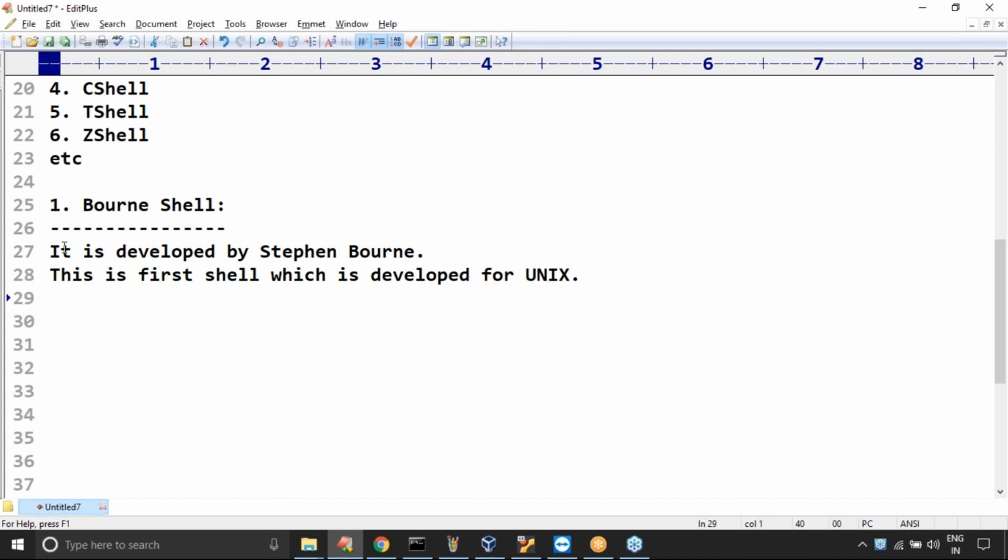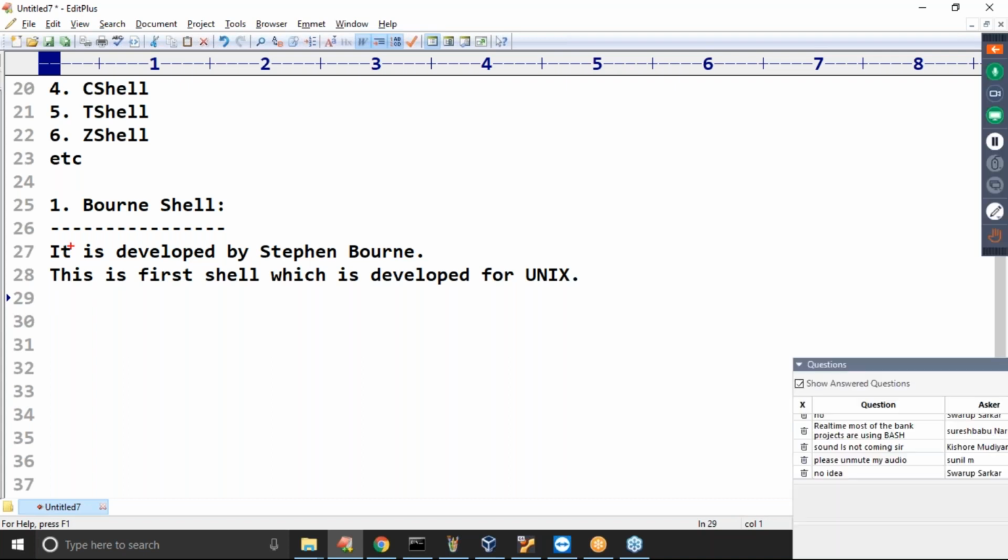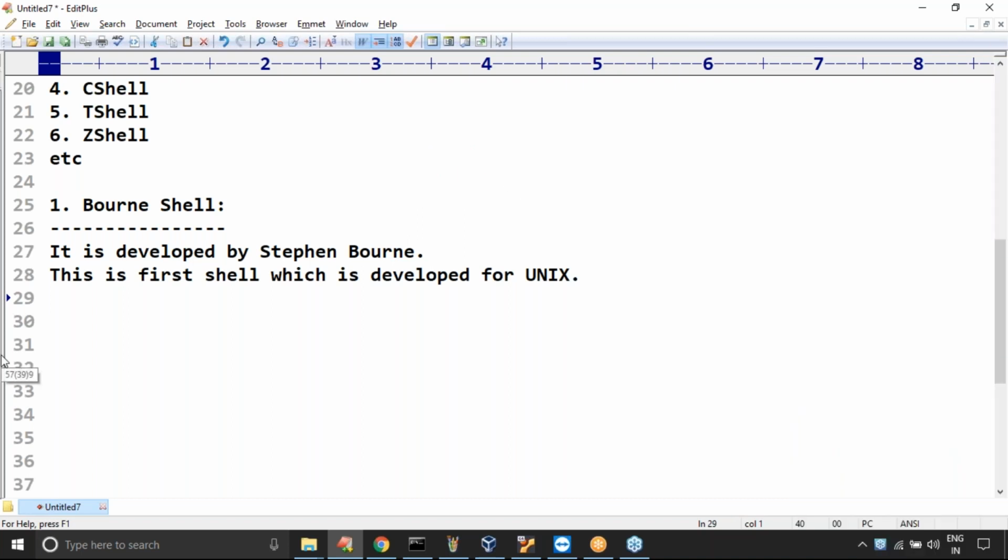Next, if you want to use this shell, how can you use it? By using the sh command. Very important. What is the command we require to use? The sh command. By using the sh command, we can access this shell.